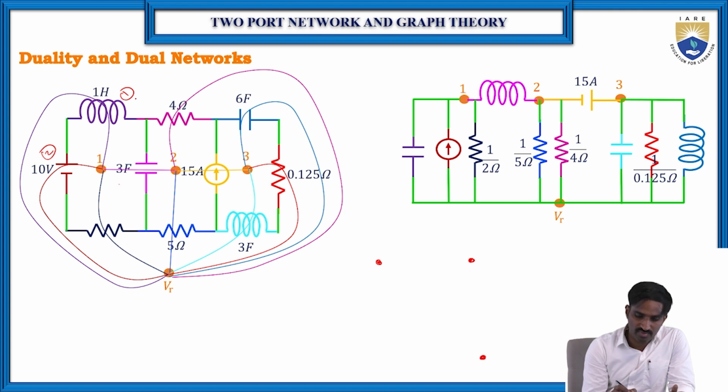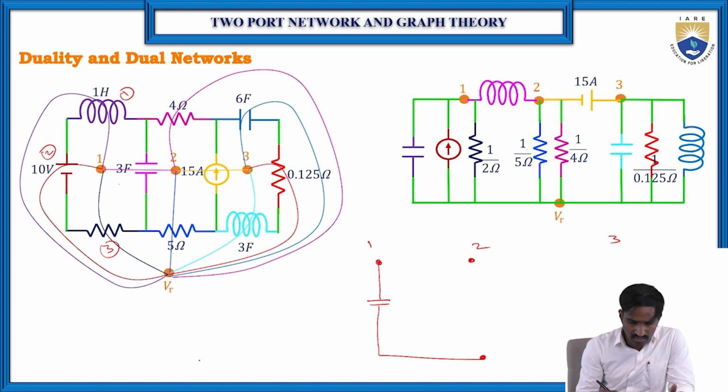So the first element is an inductor, so it is replaced with a capacitor. Here it is node 1, node 2 and node 3. These three elements must be connected only to node 1, or in between node 1 and the reference. There should be no connection to node 2 and node 3. So the inductor can be replaced with a capacitor, and the other inductor can also be replaced with a capacitor.